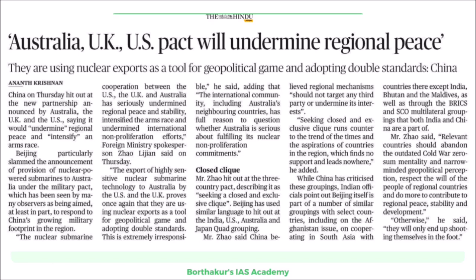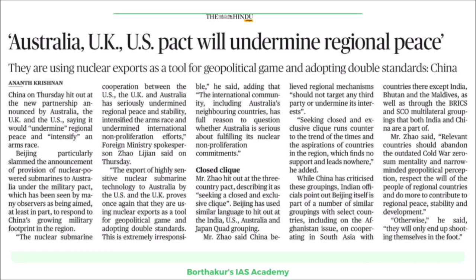They said that the export of highly sensitive nuclear submarine technology to Australia by the US and UK proves once again that they are using nuclear exports as a tool for geopolitical games and adopting double standards, and this is extremely irresponsible. This was the statement from the Chinese envoy, and he questioned whether Australia is serious about fulfilling its nuclear non-proliferation commitments. Again, this is a criticism from the Chinese side.